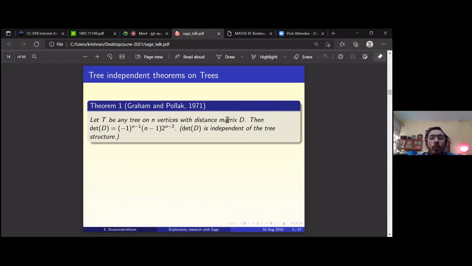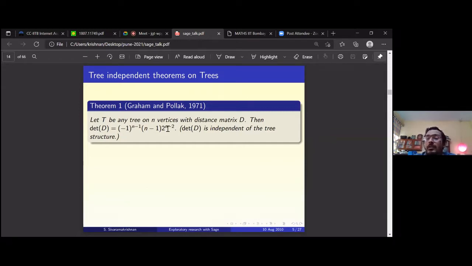Then what this result of Graham and Pollak says is that the determinant of the distance matrix is given by a nice formula. You can ignore what the formula is. By Graham, Hoffman, and Hosoya, we can derive a better version, as this formula is just some function of n. What it says is that the determinant of the distance matrix is independent of the tree structure. No matter what tree you take on n vertices, you're only going to get this number as the determinant of the distance matrix.